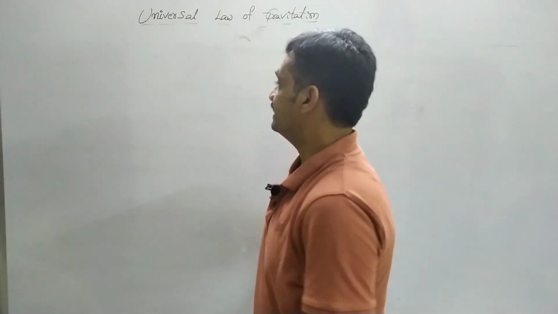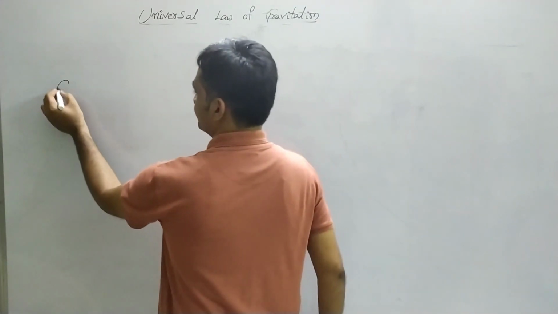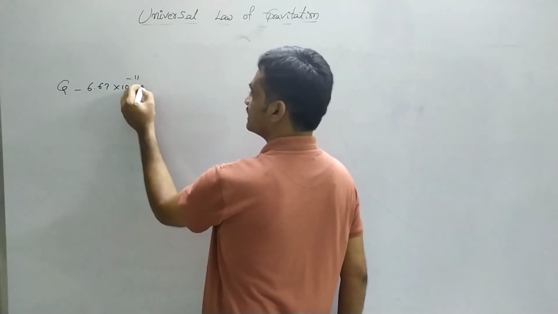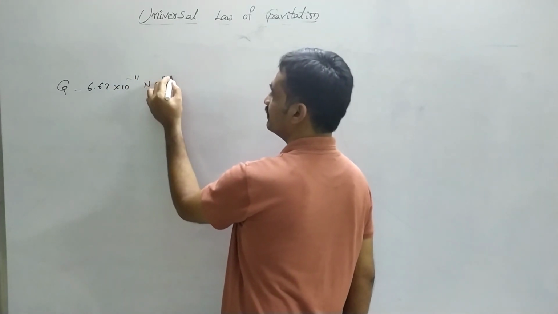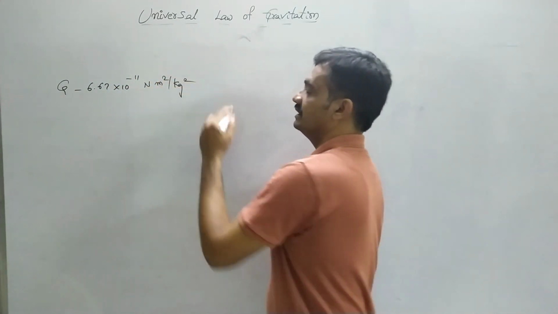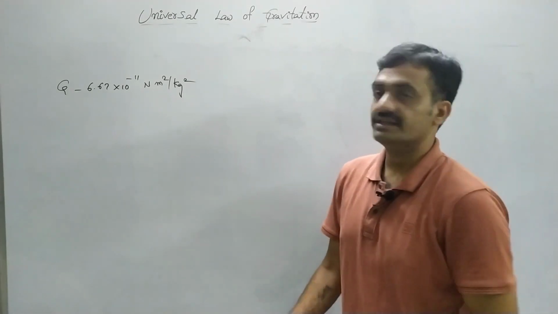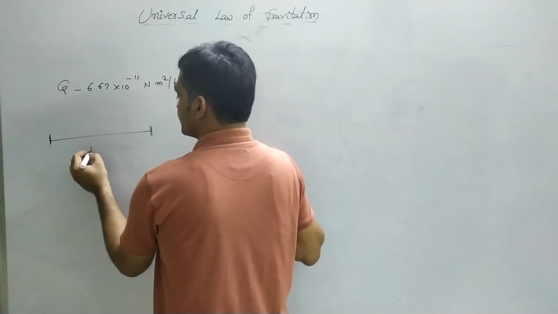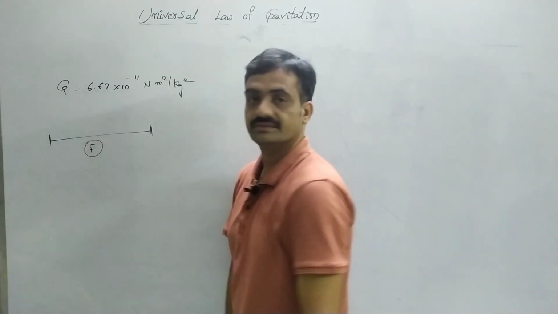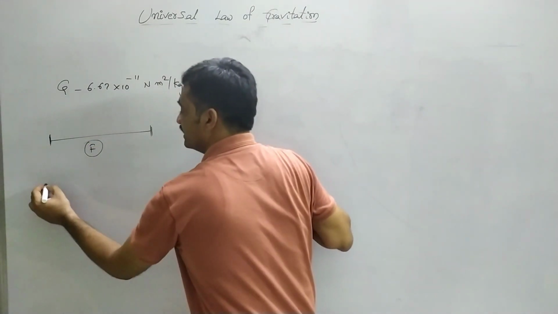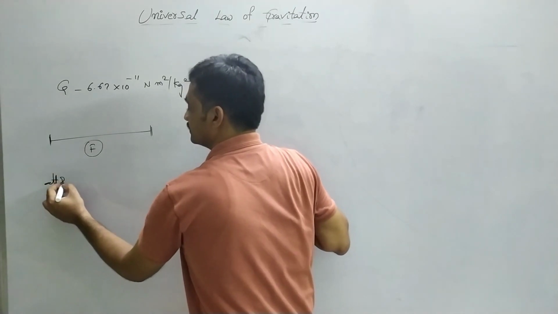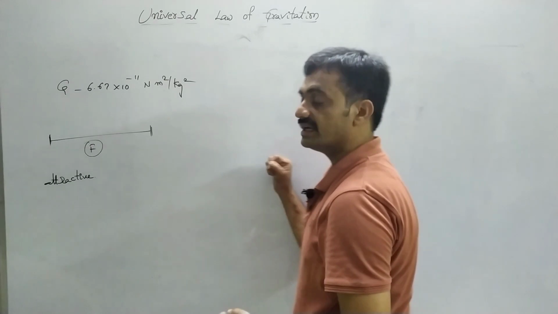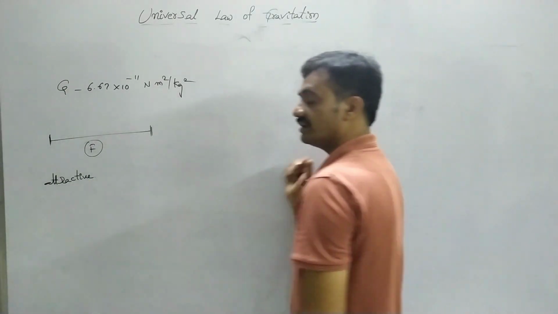Where we had represented the value of G as 6.67 into 10 to the power of minus 11 Newton meter square per kg square. Let's see some properties regarding this universal law of gravitation. The first property is the force acting between the two bodies is always attractive. There is no chance of repulsion.